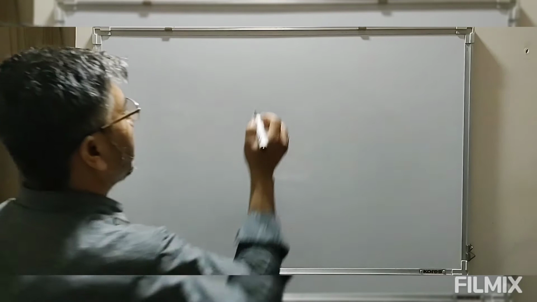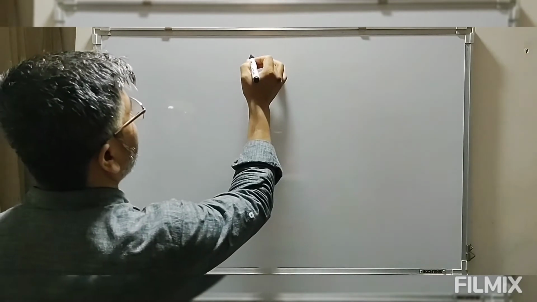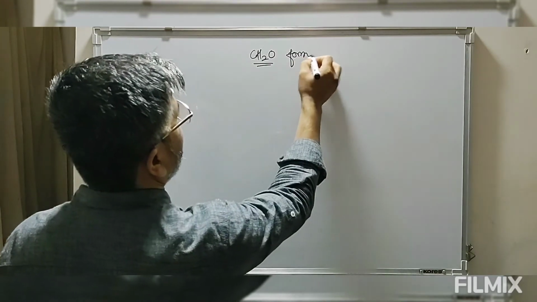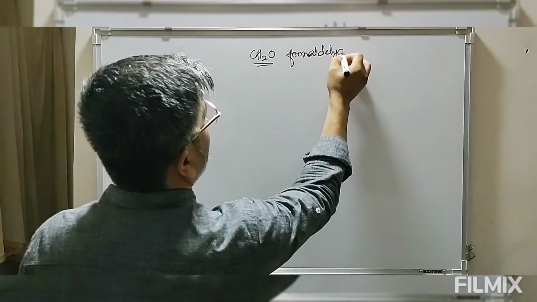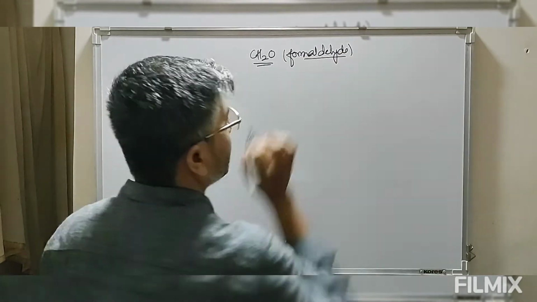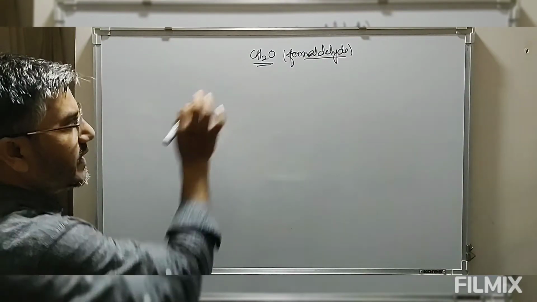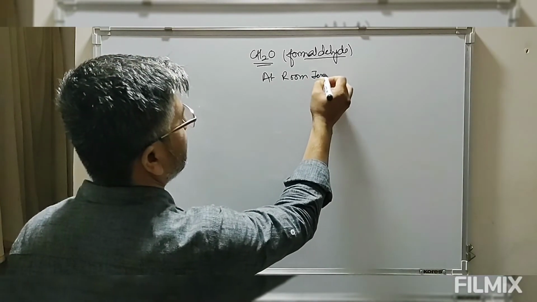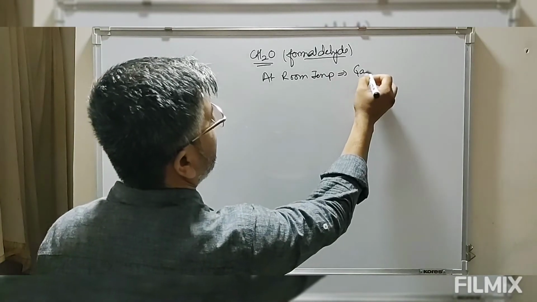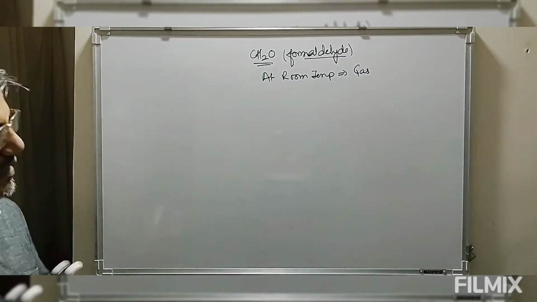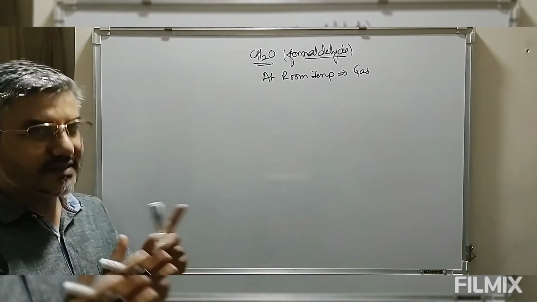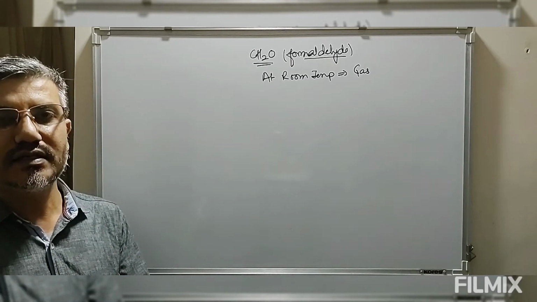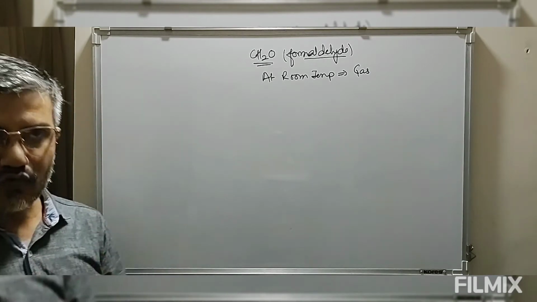Look at formaldehyde, the first member of the aldehydes, CH2O. At room temperature, formaldehyde is a gas. So formaldehyde in its normal state acts as a gaseous form. Now formaldehyde is used as an aqueous solution.